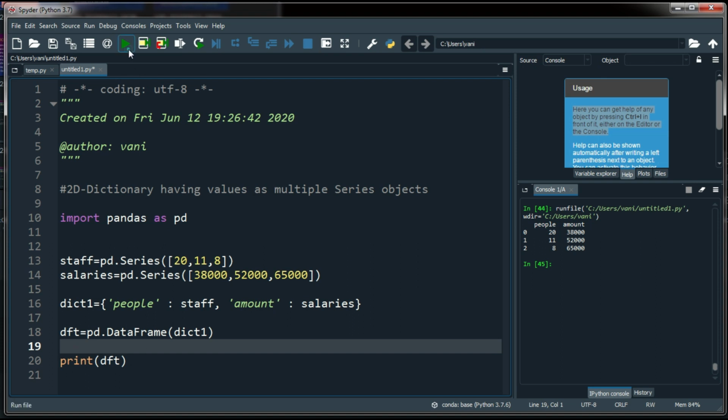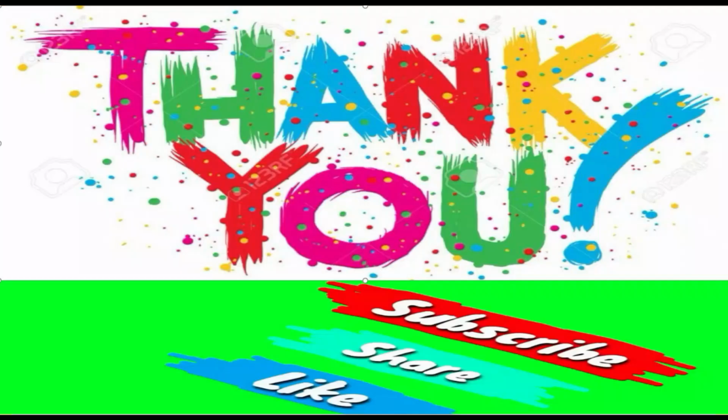Let's run the program. You can observe the output here. We didn't pass any index here, that is why the index range starts from 0. And here the columns are people and amount, because in the dictionary our keys are people and amount.